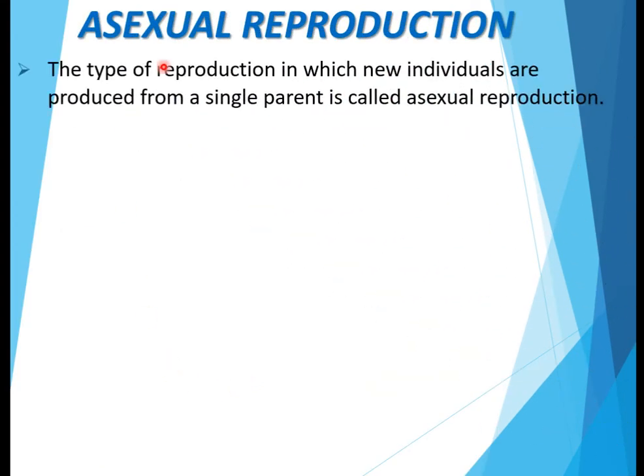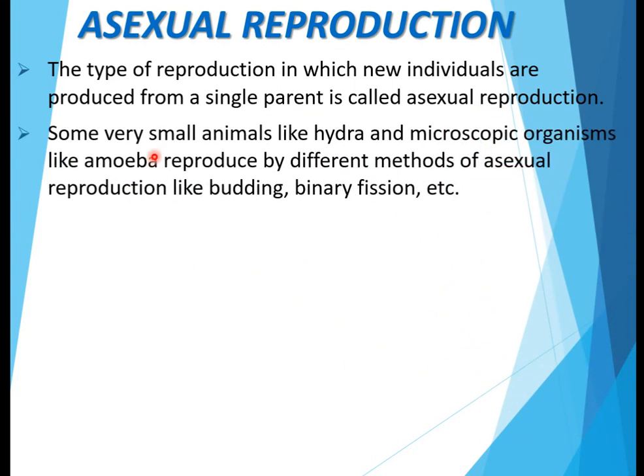Okay, now we'll study about asexual reproduction. This is our second mode of reproduction. The type of reproduction in which new individuals are produced from a single parent is called asexual reproduction. As you studied in sexual reproduction, two parents are needed. Here only one parent is needed. And no fusion of gametes occurs here because only a single parent is needed.